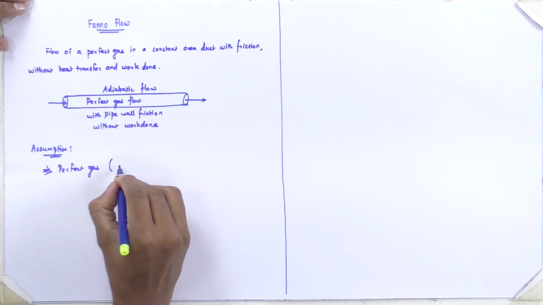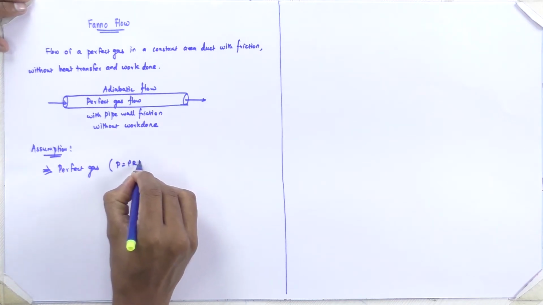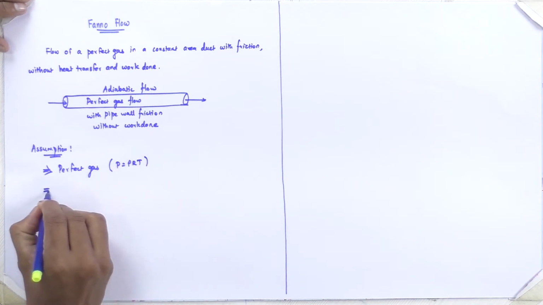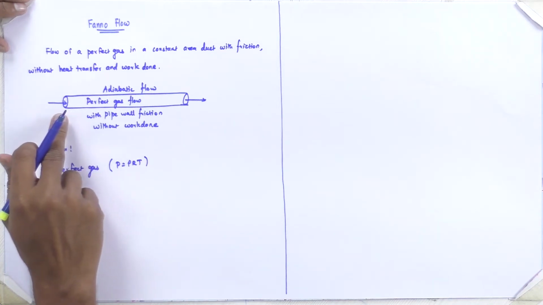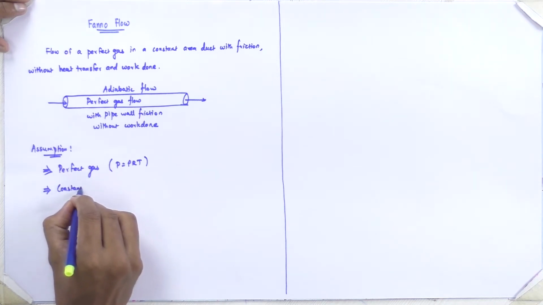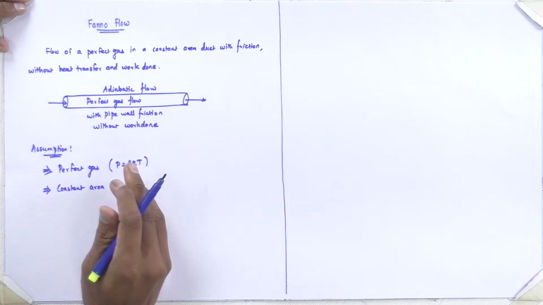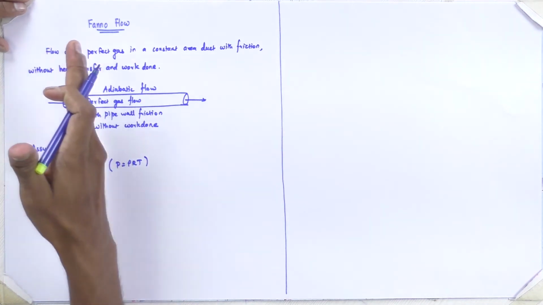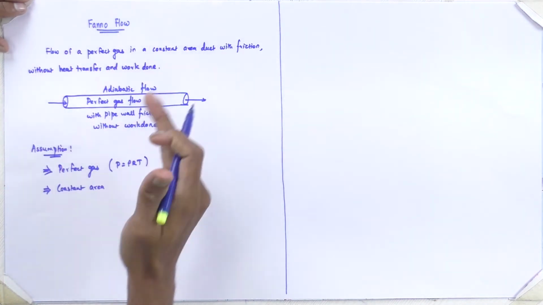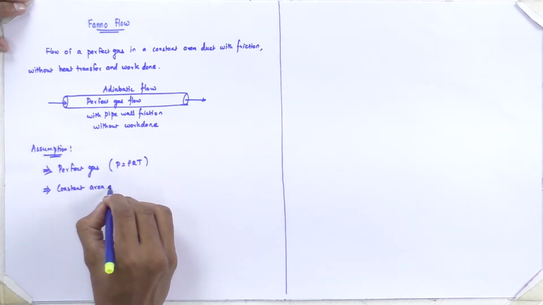It always obeys state law, that is P is equal to rho RT. And next assumption is a constant area duct. So this tube is a constant area tube. So cross sectional area of this duct is constant throughout the length, and this will be a straight duct.